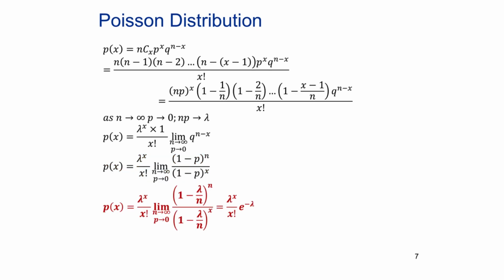When the limit is applied to the numerator of the expression, 1 minus lambda divided by n raised to n, divided by 1 minus lambda divided by n raised to x, we get e raised to minus lambda. The denominator reduces to 1. We will show the derivation of these results in the next slide.